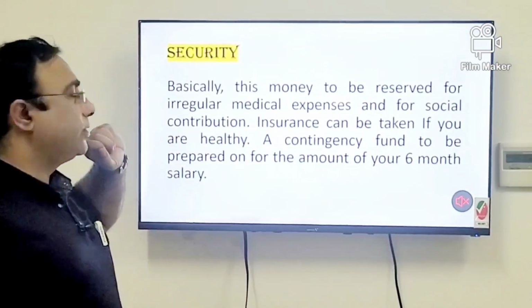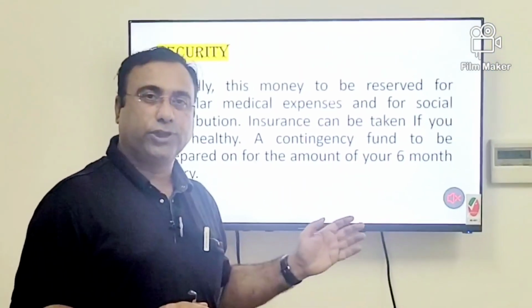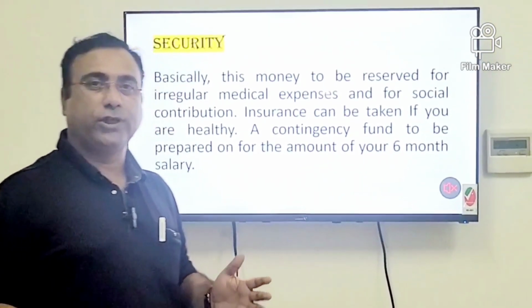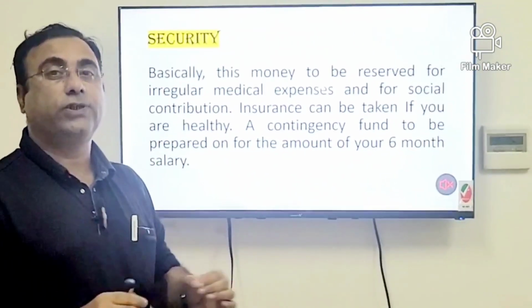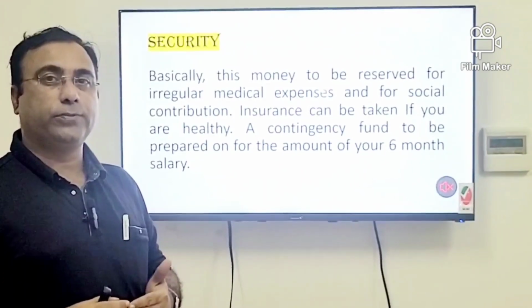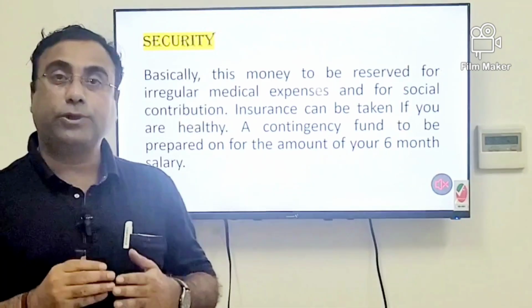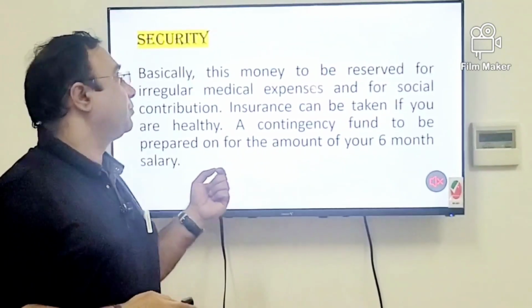Here you must also take into consideration some social contribution. We call it chanda, we call it sharing, we call it contribution. You should have a limit on how much you can contribute for your social security, because human is a social animal, so he must be a part of the society, and that contribution must be a number.